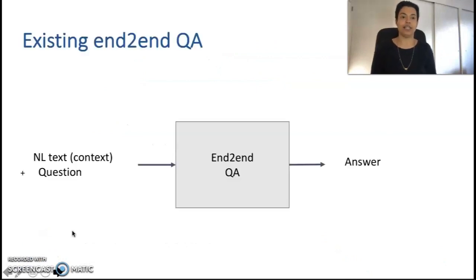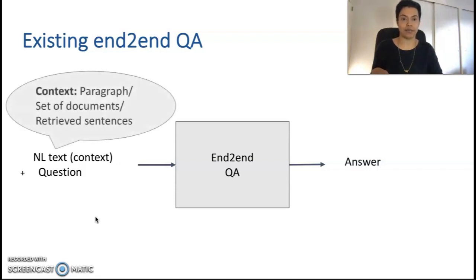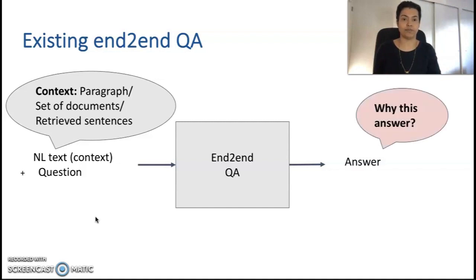We as a community have been very successful at building state-of-the-art QA models which can take a question and optional context as input and produce correct answers. However, we are far from making them explain why it is the right answer for this question.